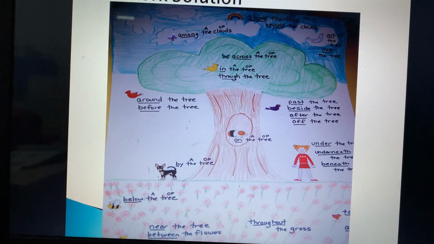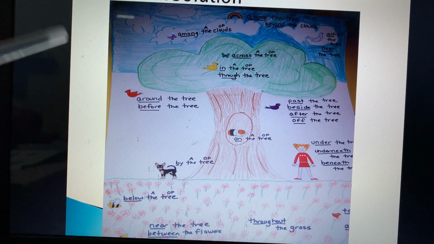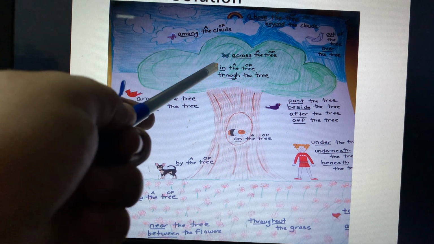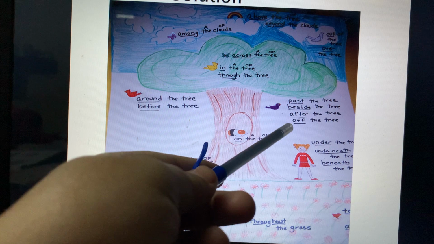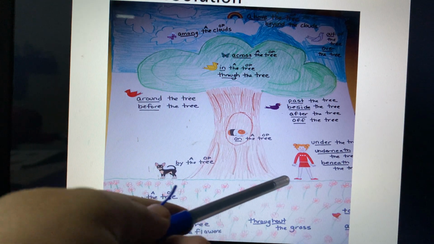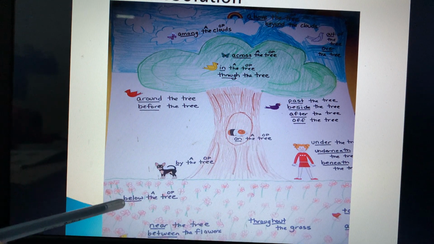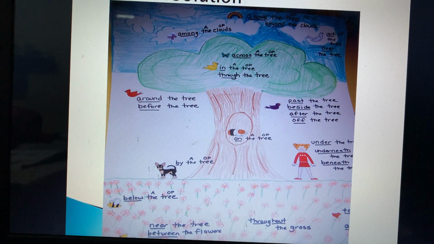I have written different kinds of prepositions over here, like around, before, across, in, through, past, beside, after, of, under, beneath, by, below. You can draw your own trees. There is no harm.